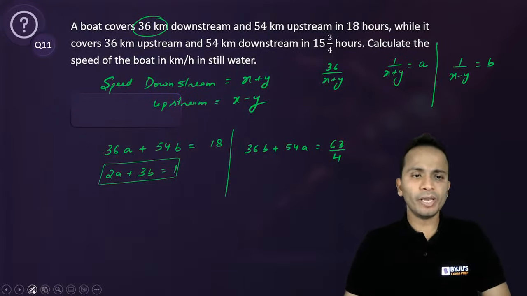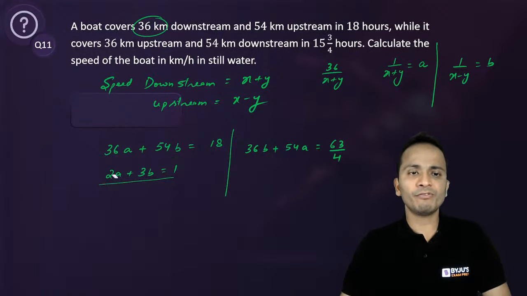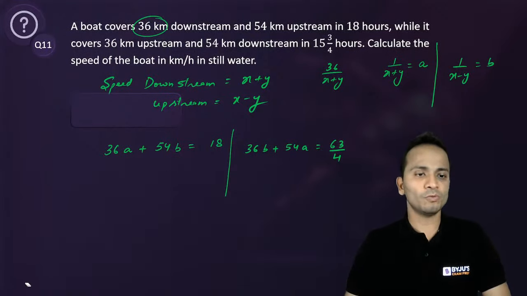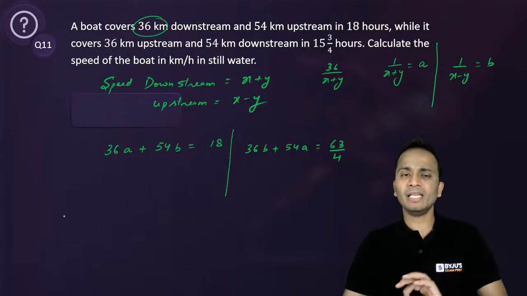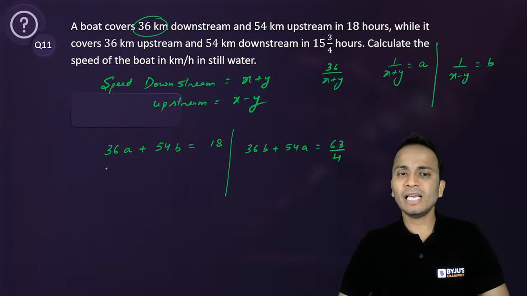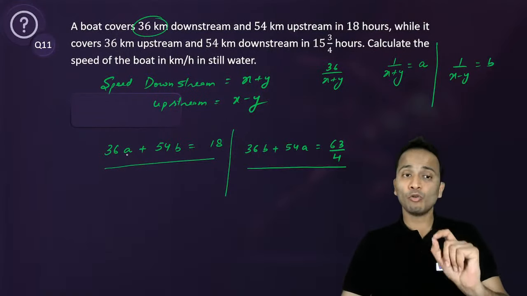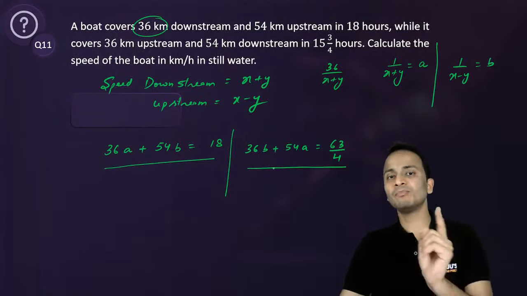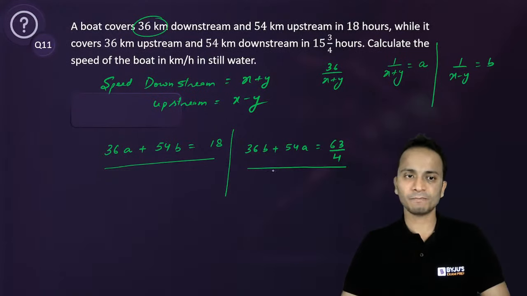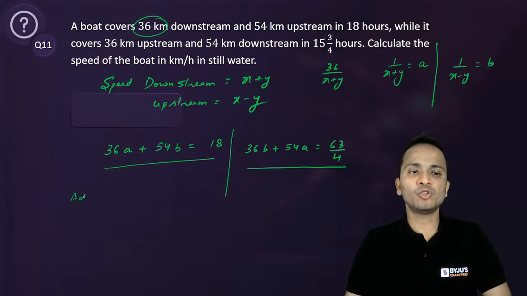Now, what I can do here is refrain from writing the simplified form of this equation. Now, let's see how to simplify this set of equations. In the first, the coefficient of a has become the coefficient of b in the second. So first of all, add these two equations. If I add these two equations, I'll get 90a plus 90b is equal to the sum of these two.